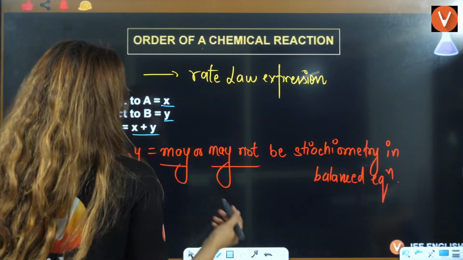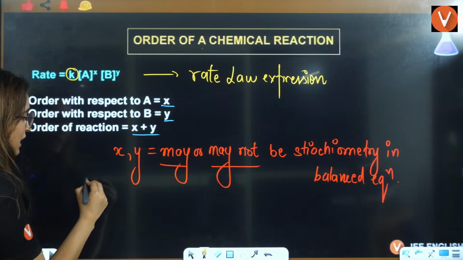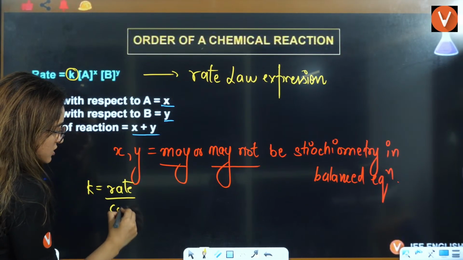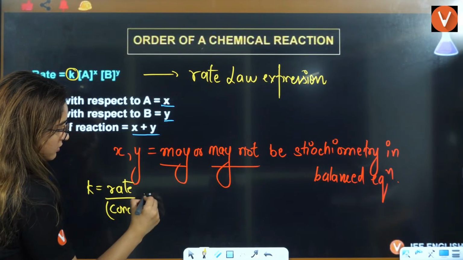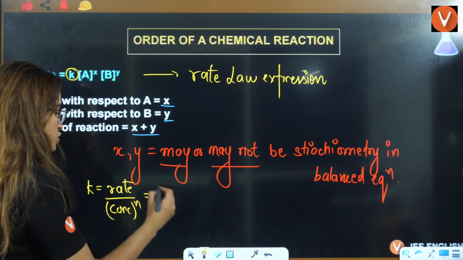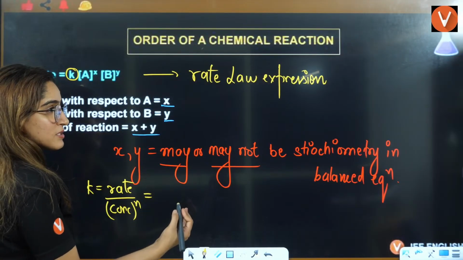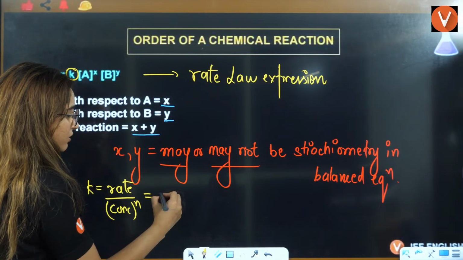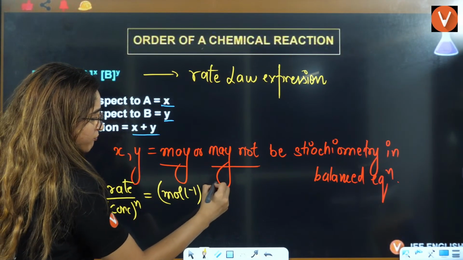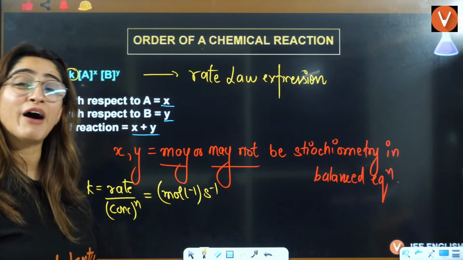Achha, if you ask me, ma'am, why do we have these units? If you see, K is equal to rate divided by concentration raised to power n, right? Because here it is concentration raised to power n. So we can also write what the rate is. Rate is nothing but mole per liter per second. That is the rate. Why is it so?